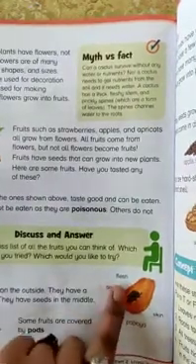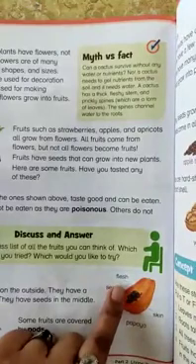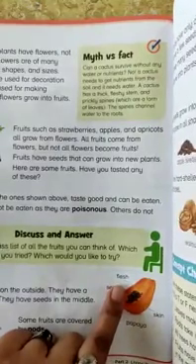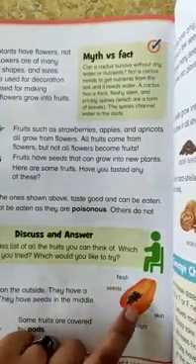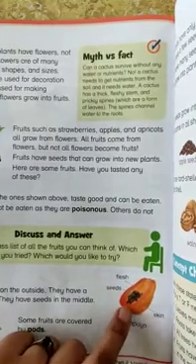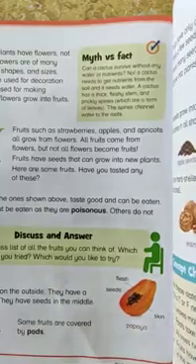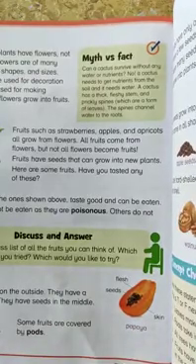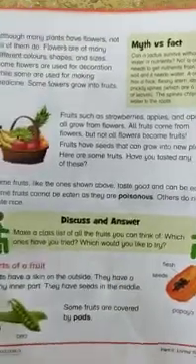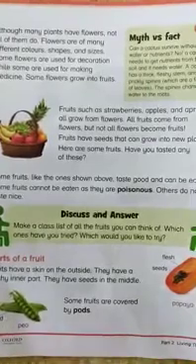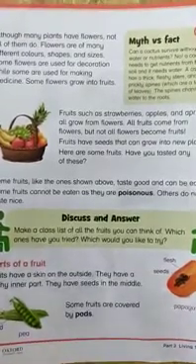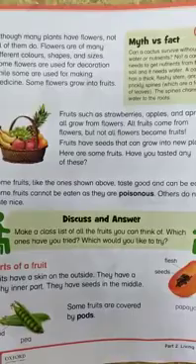Then inside a fruit there is a fleshy inner part. In every fruit there is a fleshy inner part, and every fruit has seeds, mostly in the middle of the fruit. Some fruits are covered by pods. Pods are also the skin of fruits, but they are hard. Some fruits have thin skin and some have hard skin.